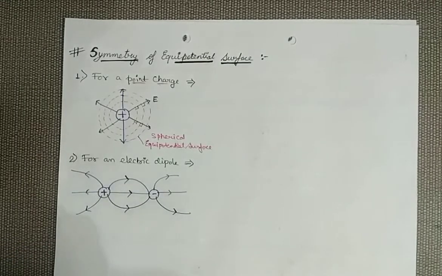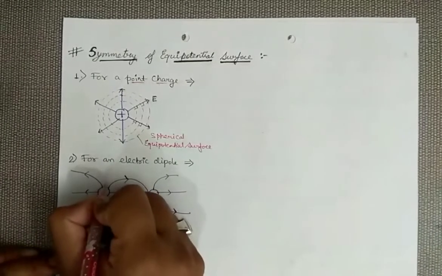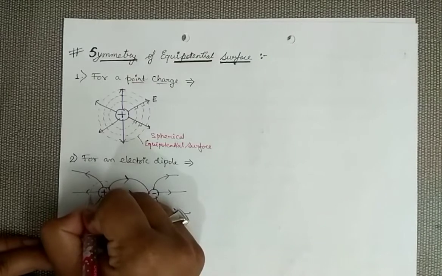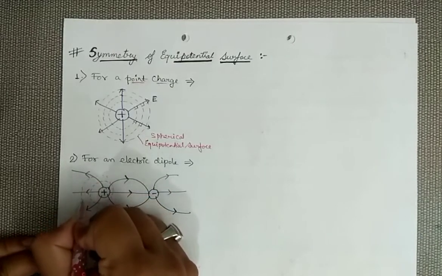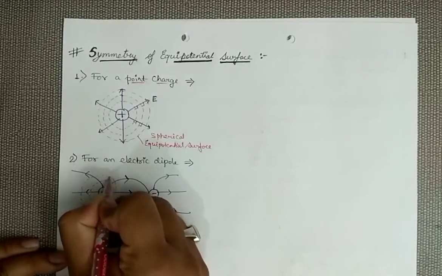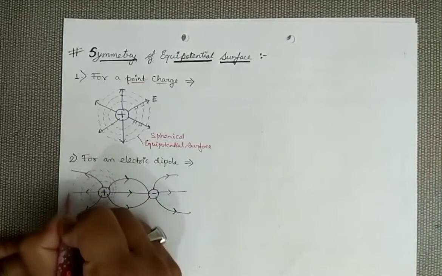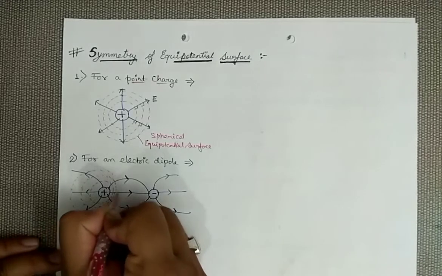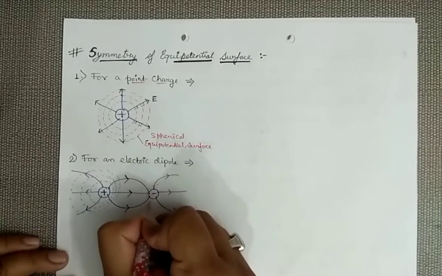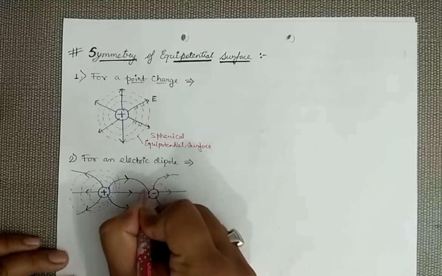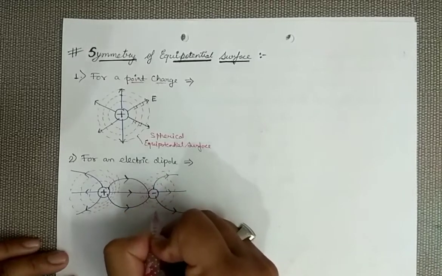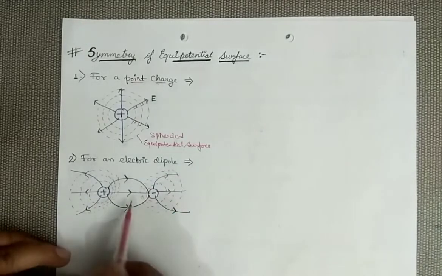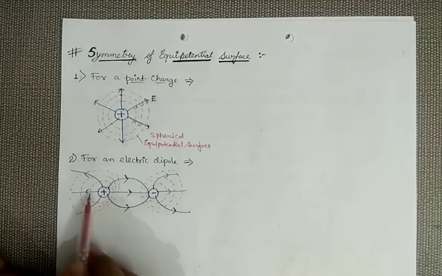Now we have to draw equipotential surfaces for this geometry. Now see, this circular pattern which I am drawing here, these are my equipotential surfaces. These surfaces are also spherical in shape, but you will see a little different pattern I am drawing here. These surfaces are concentrated here, but they are separated at this part.